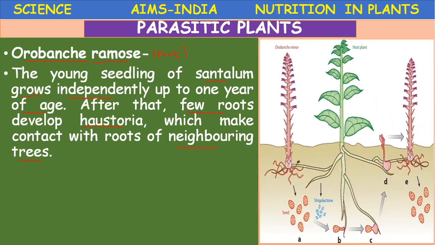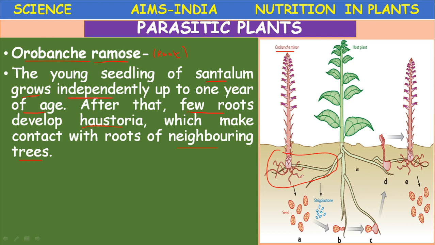See here this picture, Orobanche. Several species are there in this. The Orobanche minor is growing on the roots of the host plant. This is the host plant. On the host plant root this is developing.